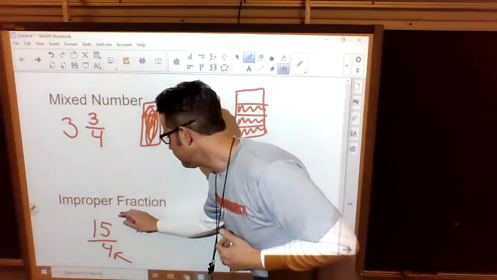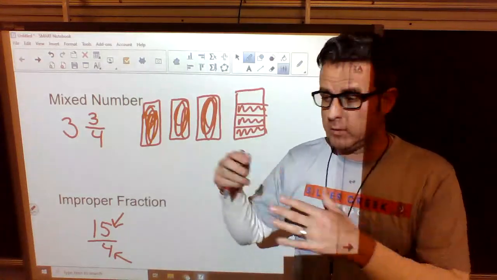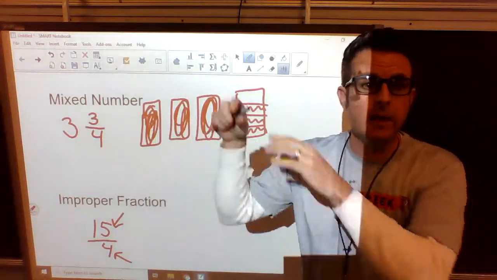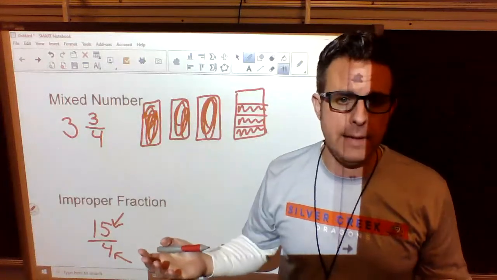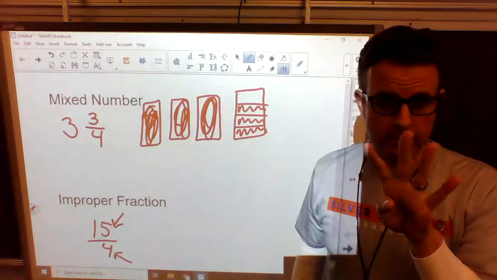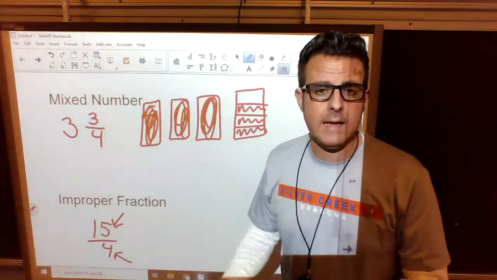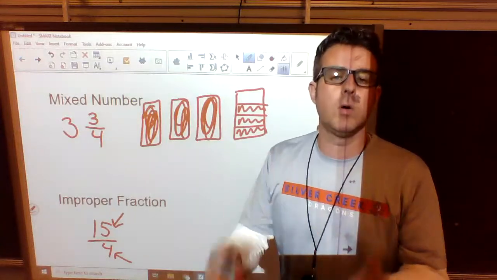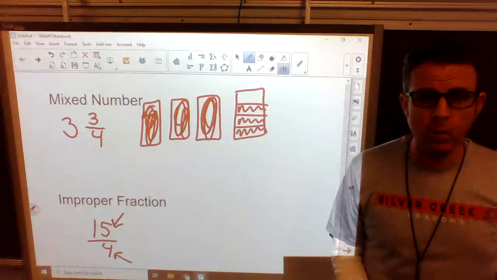In this case, we have 15 pieces. So imagine 15 pieces of candy bars, 15 pieces of pie, whatever it might be. It only takes 4 of them to make a whole. So we could take 4 of these 15 and we could have a whole candy bar or a whole pie. We still have leftover pieces that we can do more with.